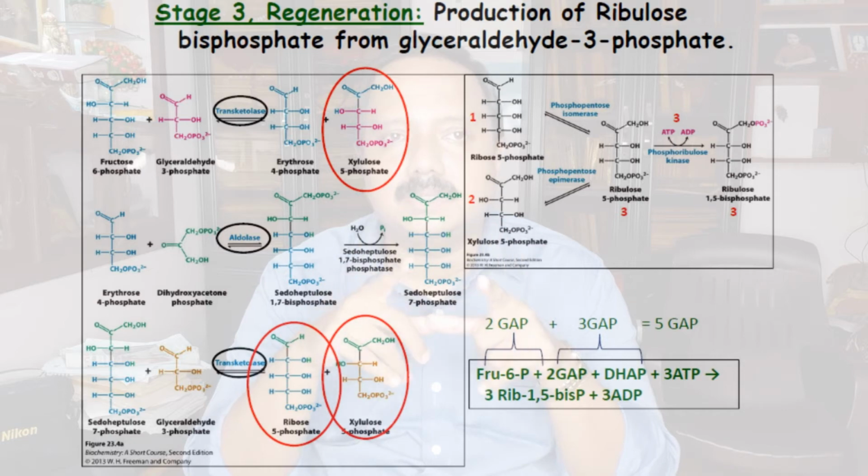So the enzyme must be transketolase. The sedoheptulose 7-phosphate reacts with phosphoglyceraldehyde in the presence of the enzyme transketolase and forms one molecule of xylulose 5-phosphate and one molecule of ribose 5-phosphate.